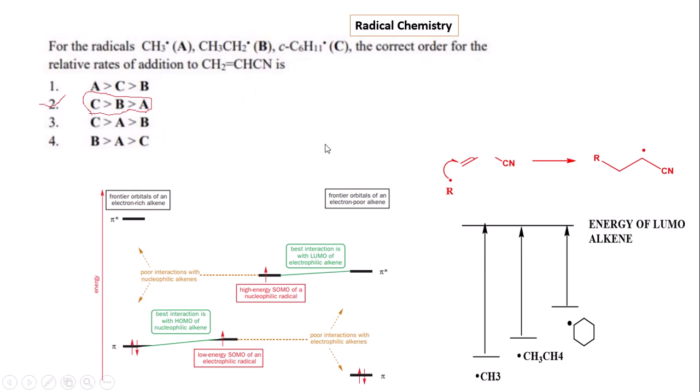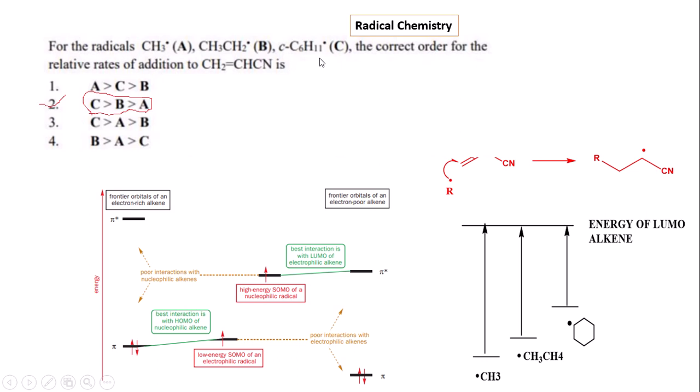Now we go to radical chemistry. An interesting problem came in the NET examination 2023. Here different types of methyl and cyclohexyl radicals are added to acrylonitrile derivatives. The rate of these additions is mainly explained by the HOMO-LUMO interactions, that is the singly occupied molecular orbital. Actually, these alkyl radicals are nucleophilic in nature, so they have greater capability to add to the electron deficient center.